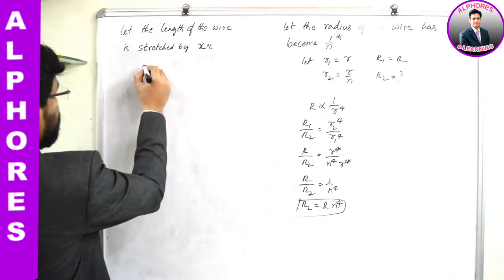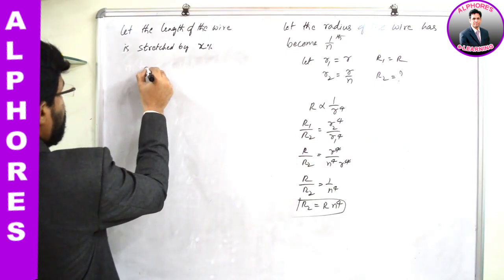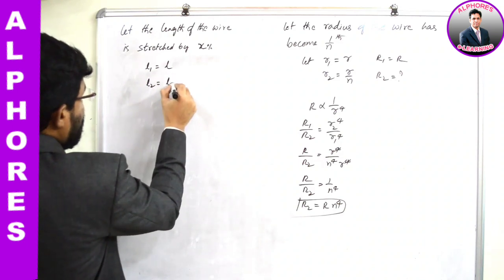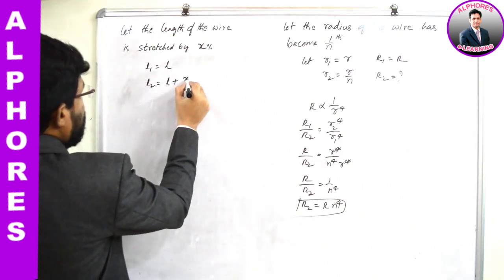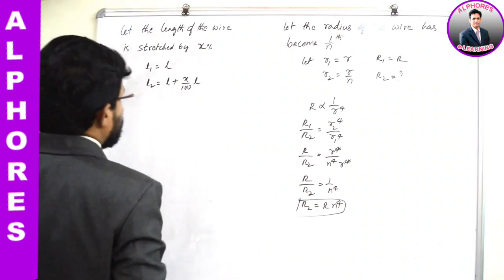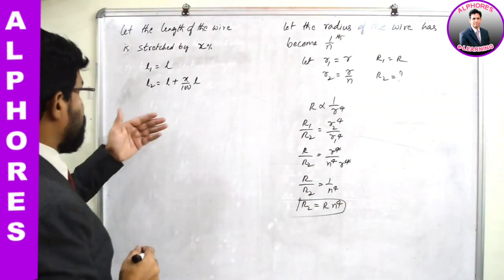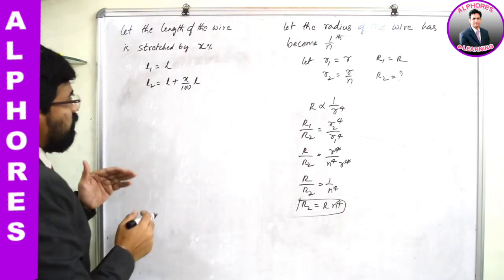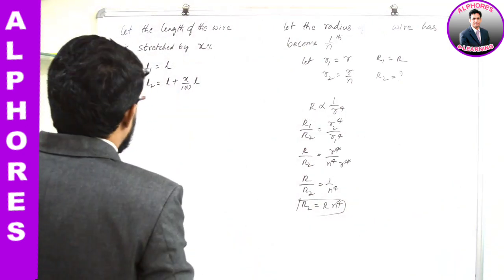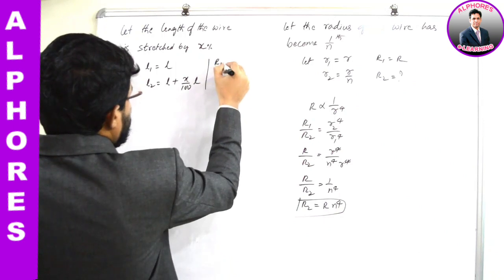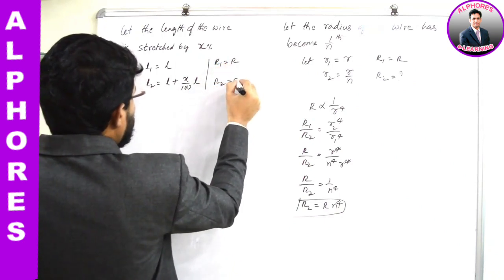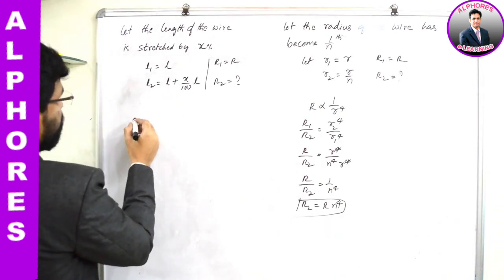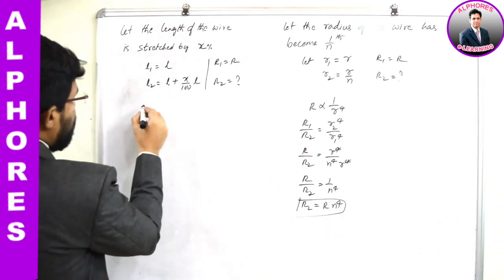Let us try to understand that picture. I will take initial length L1 as L. Now L2 is how much? L plus X by 100 into L, because it is stretched by X percentage. So final length will be L plus X by 100 into L. And I will take resistance R1 as R, and R2 we don't know, we have to find that out.